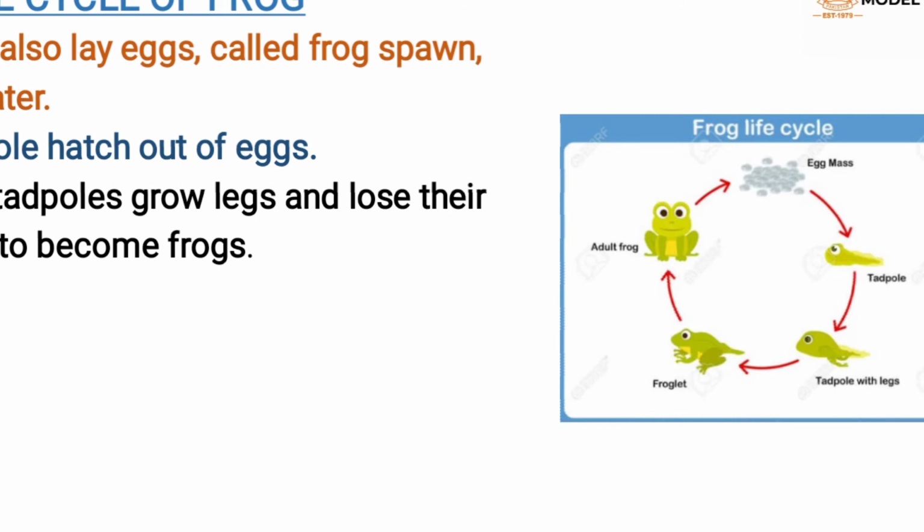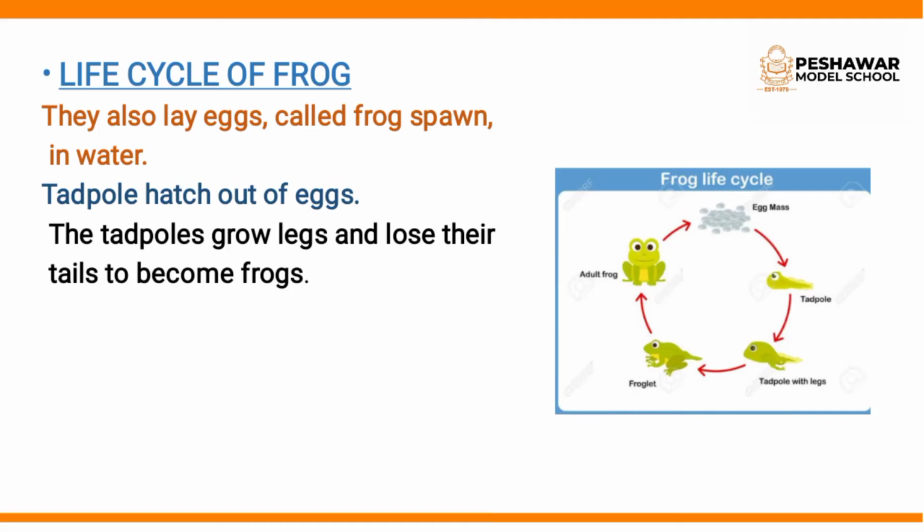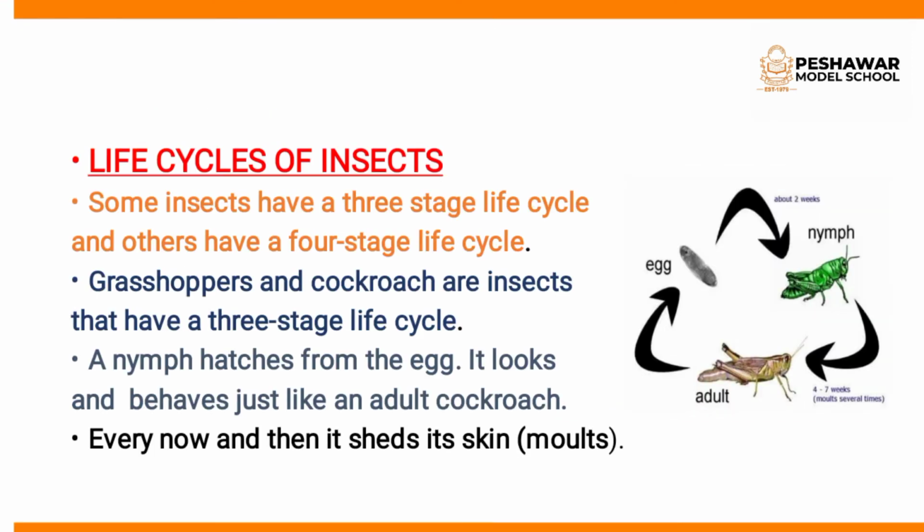You see, the tadpole and froglet lose their tails and then become a frog. Okay? So this was the life cycle of a frog. Now, the life cycle of insects. Students, some insects have a 3-stage life cycle and others have a 4-stage life cycle.